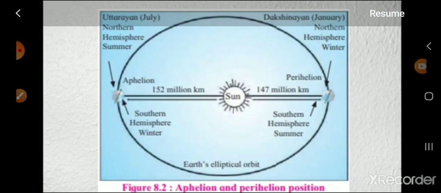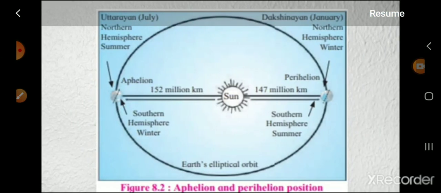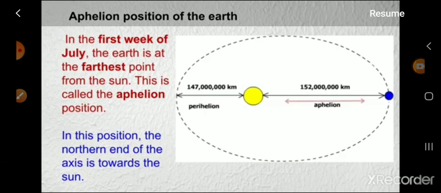Figure 8.2, aphelion and perihelion position. This is the aphelion position of the Earth. In the first week of July, the Earth is at the farthest point from the Sun. This is called the aphelion position. In this position, the northern end of the axis is towards the Sun.